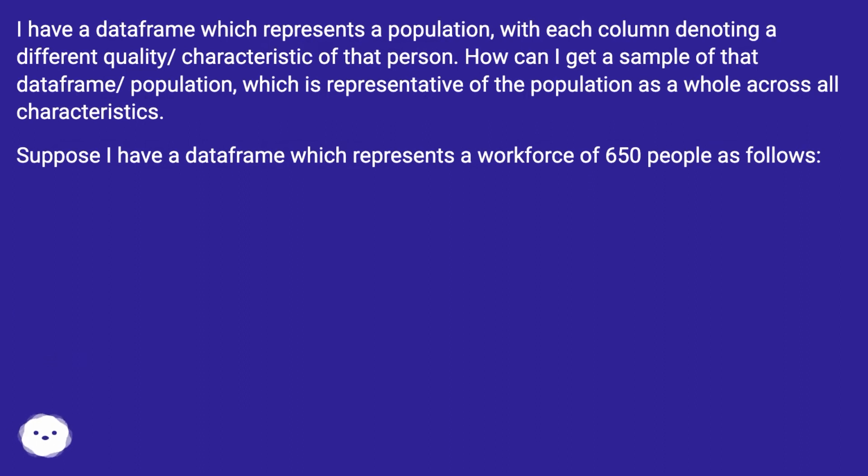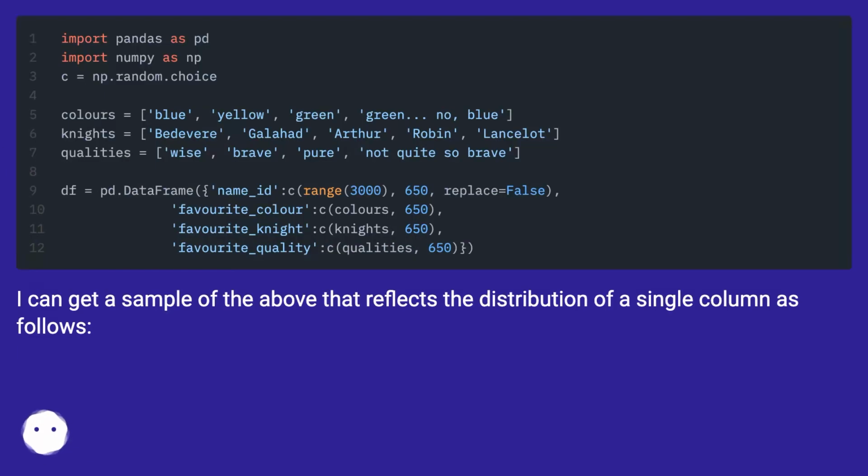How can I get a sample of that data frame/population, which is representative of the population as a whole across all characteristics? Suppose I have a data frame which represents a workforce of 650 people as follows. I can get a sample of the above that reflects the distribution of a single column as follows.